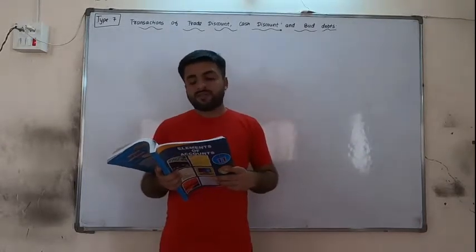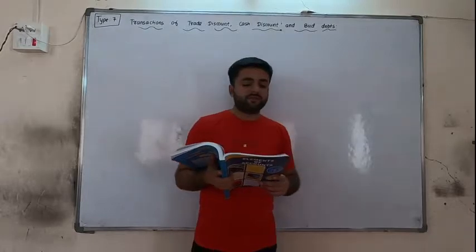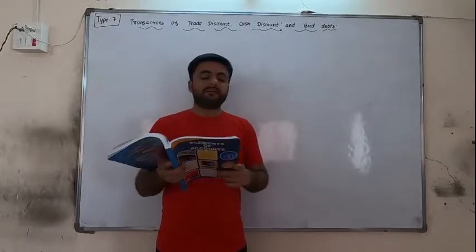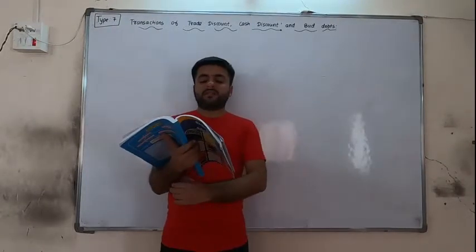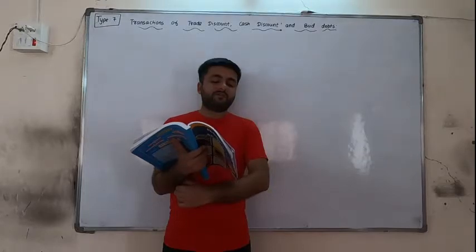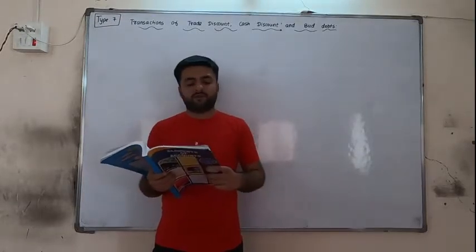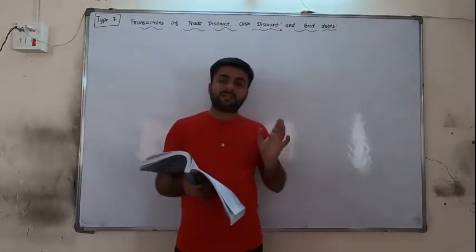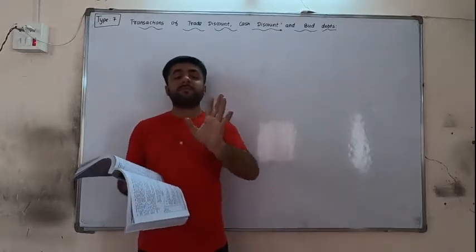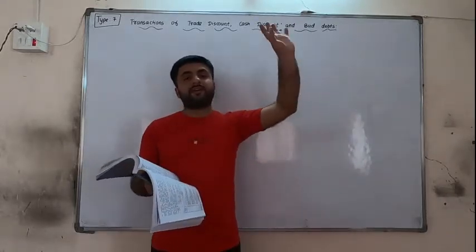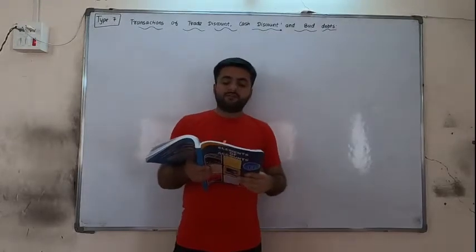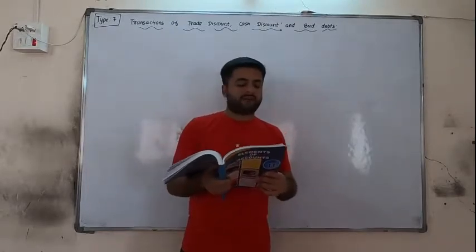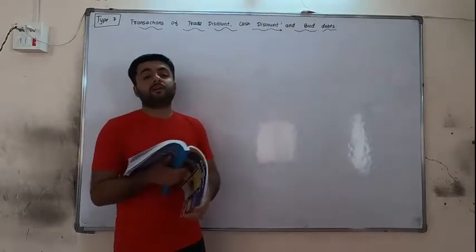Since bad debts is a loss of business, it is debited. Any respective customer who is unable to pay his due, the customer or debtor account is credited, and finally his account will be closed. Then bad debts recovered. An amount written off in the past, if the customer or debtor returns it due to improvement of economic condition, this amount is called bad debts recovered. Since bad debts recovered is income of the business, it is credited, and cash will be debited. The customer's name is not written because it is already closed at the time of bad debts. Due to receipt of cash, cash account is debited. In no circumstance is the debtor credited because in the past the account of the debtor is already closed.